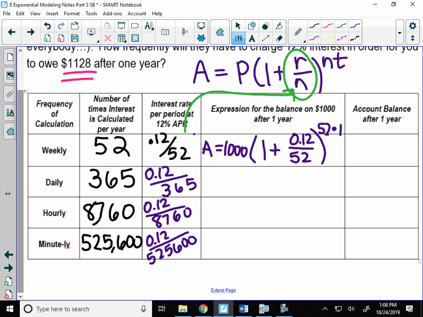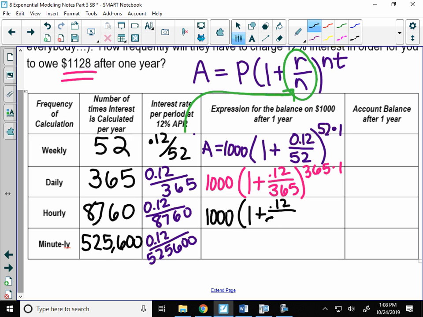All right, let's write the same kind of equation all the way down. Don't calculate it yet. Just go ahead and rewrite all these equations with the different compounding periods. All right, so you have the equations there. All you're going to change is the denominator for whatever n is. So 1 plus 0.12 over 365 to the 365 times 1 power. Same thing for hourly. I know this is a lot of little numbers to write here. The last one is especially a lot of numbers to write.